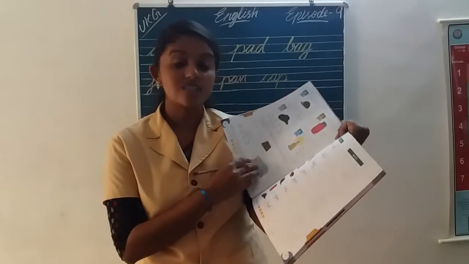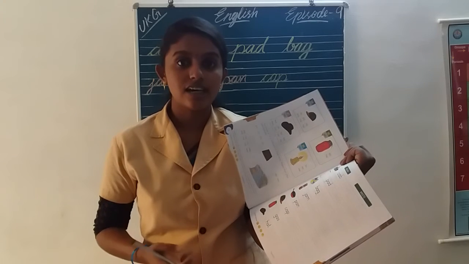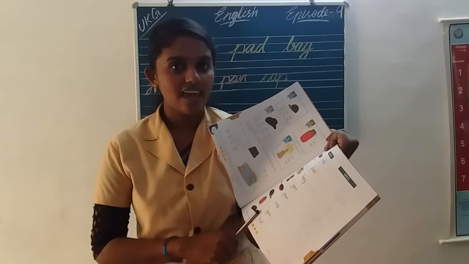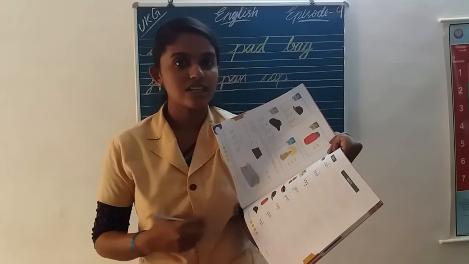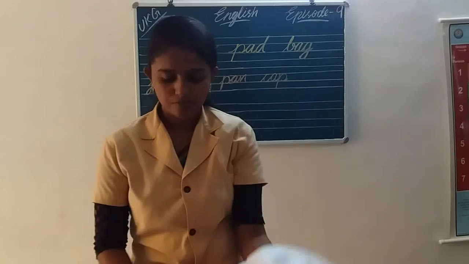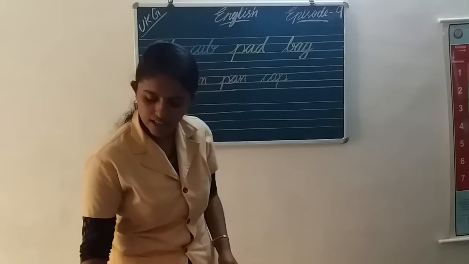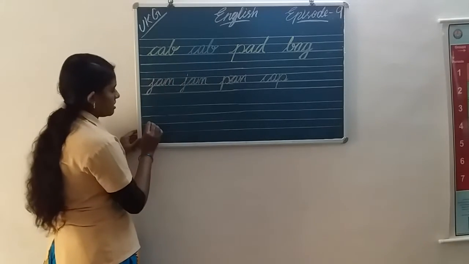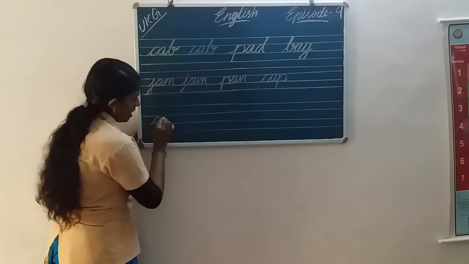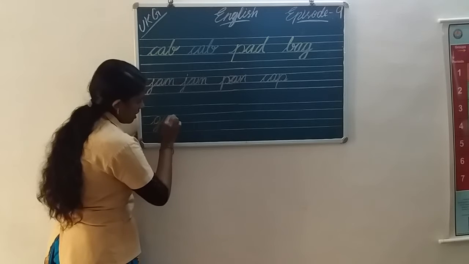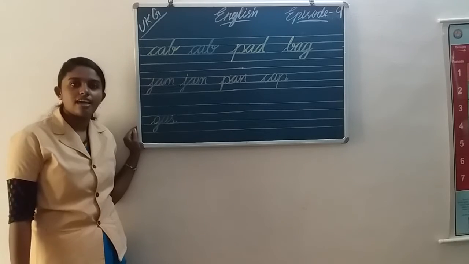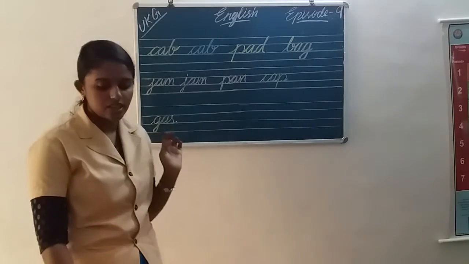The next word is, what is that? Gas. What is the spelling? G-A-S. Gas. G, A, S. Gas. G A S. Gas. Can you see gas?